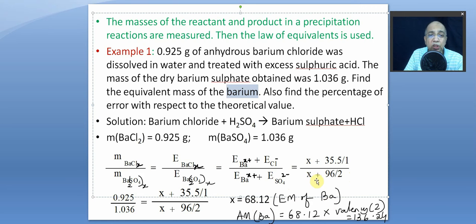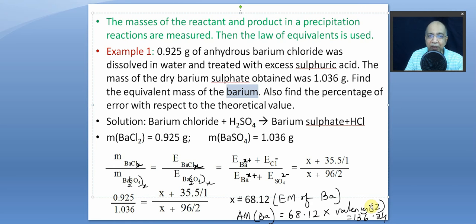And we already know the atomic mass of barium is 137. If we find the atomic mass of barium, the valency is 2. If the valency is 2, then its atomic mass is 136.24. So what is the percentage of error? The difference from 137, for example the exact atomic mass, and the experimental value is 136.24. It's very close. The error is very small.